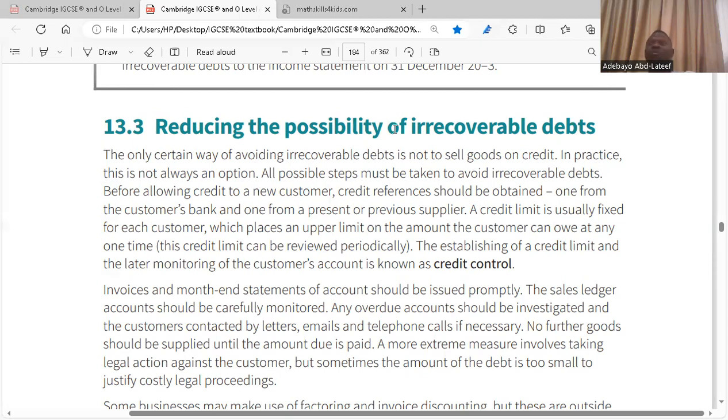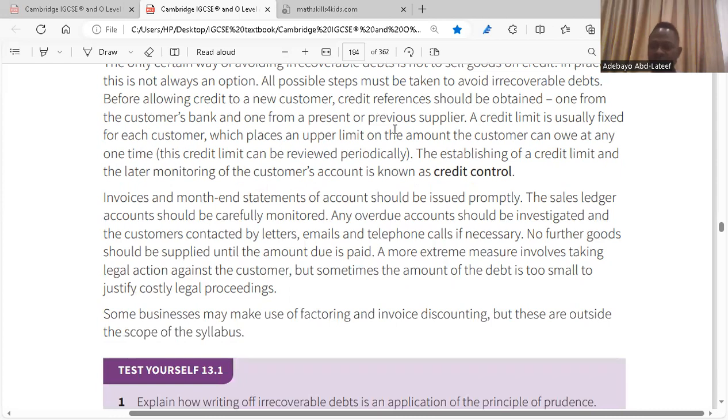But if they are unable to provide you with a credit reference, it means they've defaulted. They have messed up with different suppliers before they switched to you. They switched to you because they couldn't pay some debts. So that's a form of credit control. Is it clear? Yes. All right, that's the point there.